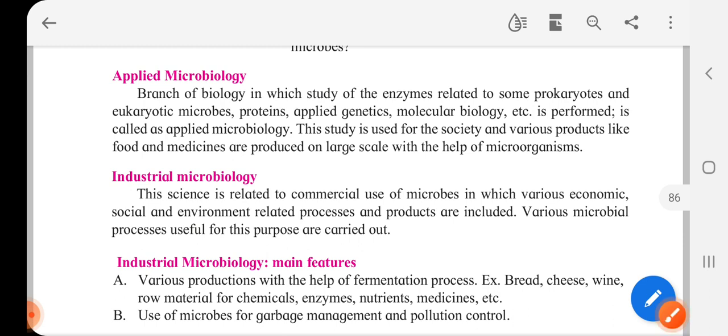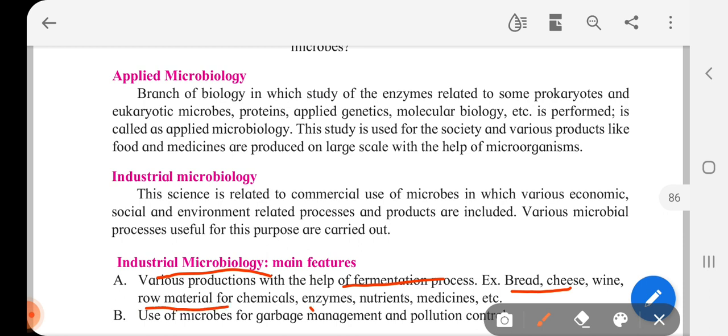Now, what are the main features of industrial microbiology? Various production with the help of fermentation. Example: bread, cheese, wine, raw material for chemicals, enzymes, nutrients, medicines, etc. Use of microbes for garbage management and pollution control. So these are industrial microbiology's main features.